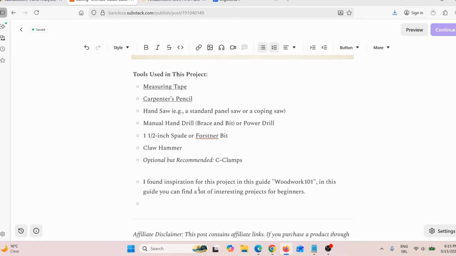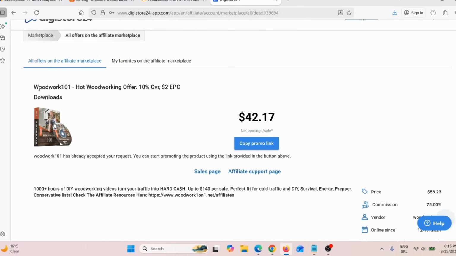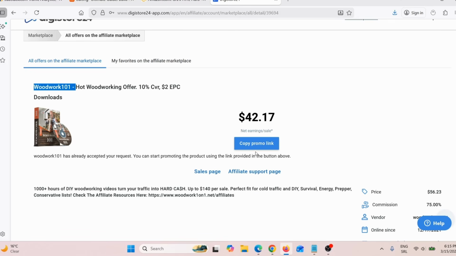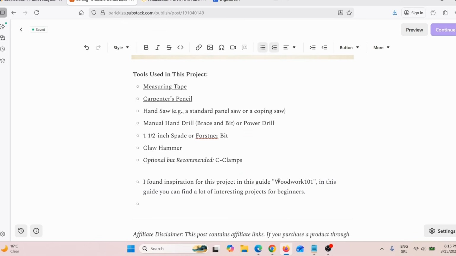I found inspiration for this project in this guide, Woodworking 101. Here you can see the name of this product is Woodworking 101. And in this guide, you can find a lot of interesting projects for beginners. So I need to copy my promo link, my Digistore24 affiliate link. And then here I will simply highlight this. Again, click here on this little chain, paste my Digistore24 affiliate link. And that's it, I added my affiliate link.